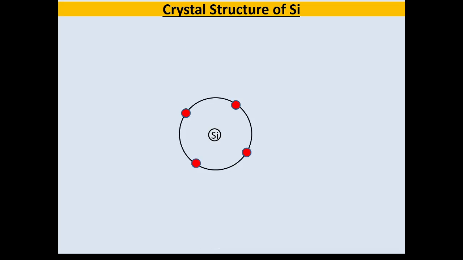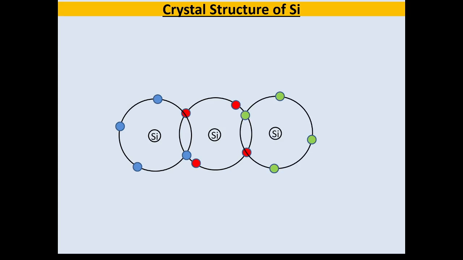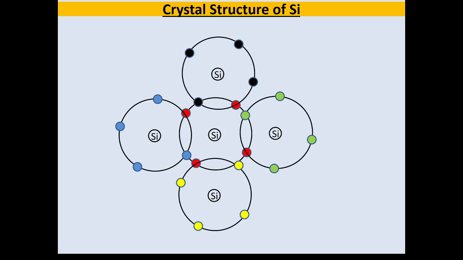So this silicon atom requires 4 valence electrons. 1 electron is shared by another silicon atom, 1 electron from another silicon atom, 1 electron from another silicon atom, and 1 electron from another silicon atom. Thus the central silicon atom has shared 4 valence electrons from the 4 neighboring atoms, and it has completed its octet.